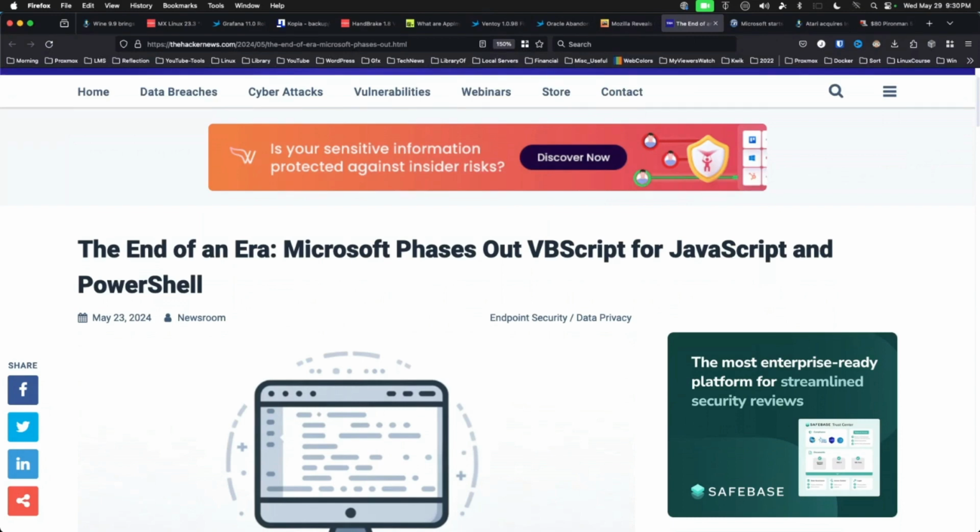Microsoft starts phase out of VBScript in favor of JavaScript and PowerShell. Having spent 6 years dealing with the brain-dead VBScript language when I worked in software quality assurance at a Fortune 500 insurance company, which shall not be named, I am not sad to see VBScript go away. It's about time. Fear not, if you still need VBScript for something, it will be available as an on-demand feature for Windows 11 24H2.